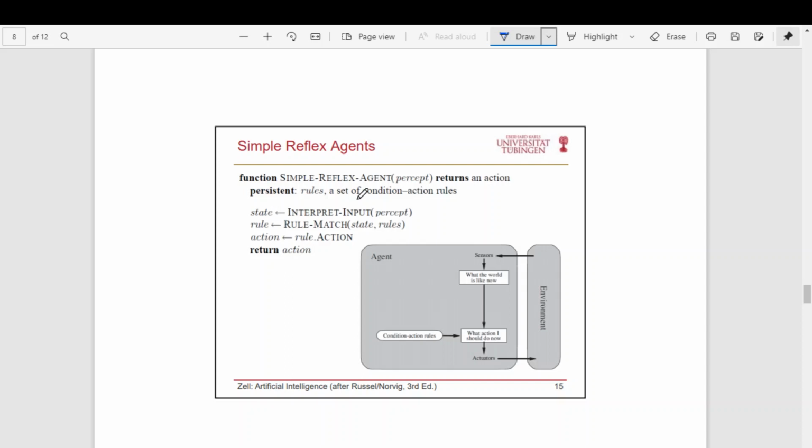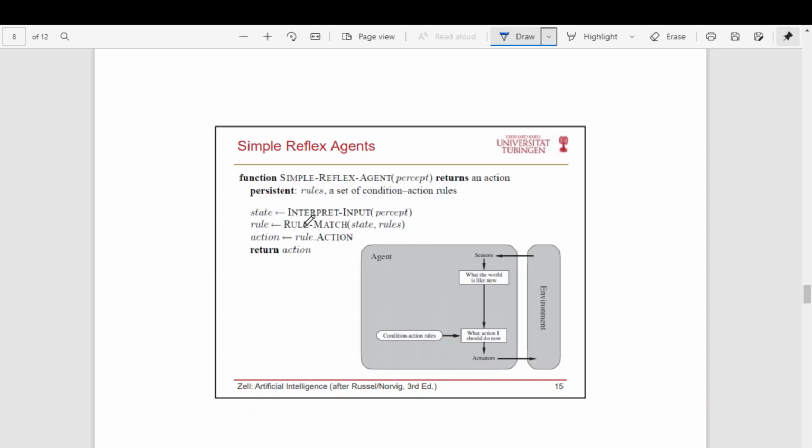Based on whatever it has sensed, the input, the percept, that is, whatever it has sensed, it will understand the current state of the environment. Then, since there is already a set of rules, it will try to match: this particular percept matches which rule?